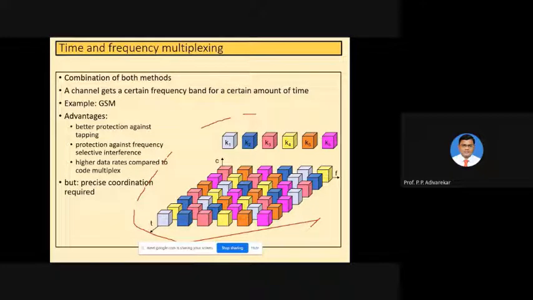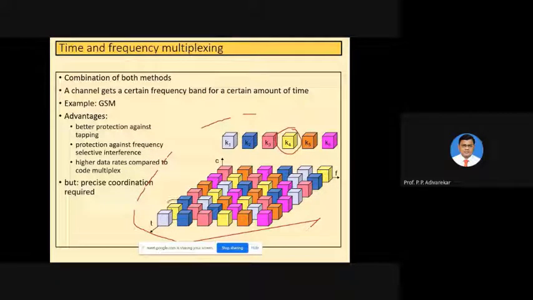This technique is primarily used in GSM mobile communication technology. Although it seems pretty complex, suppose I'm talking about channel K4, the yellow color, so it is randomly located as cubes in the entire diagram.